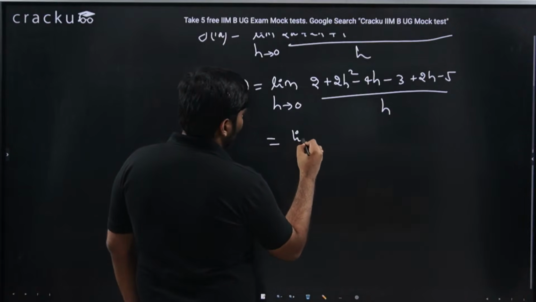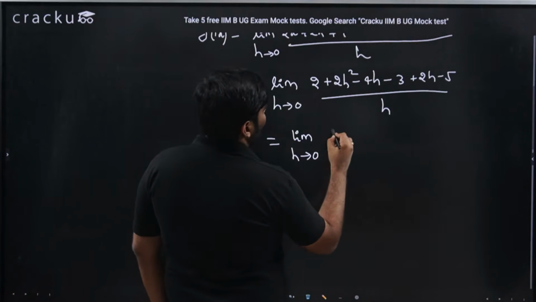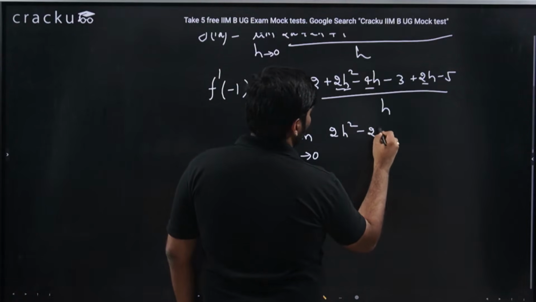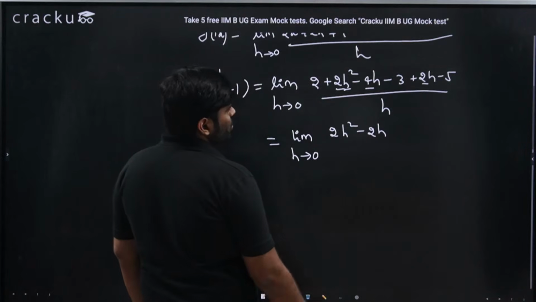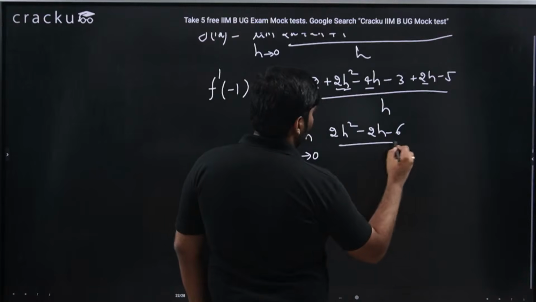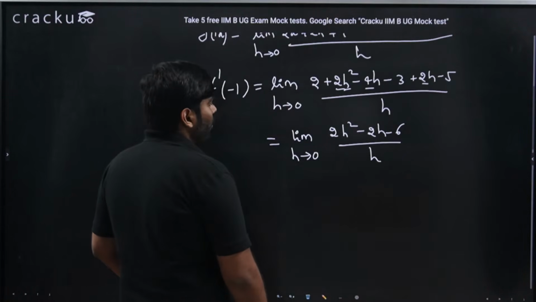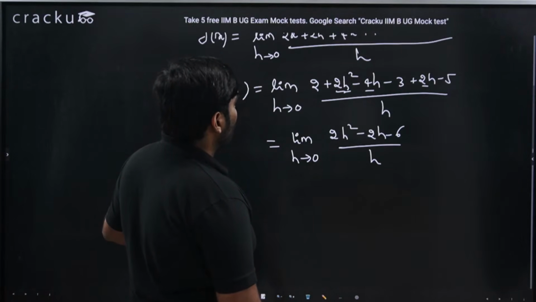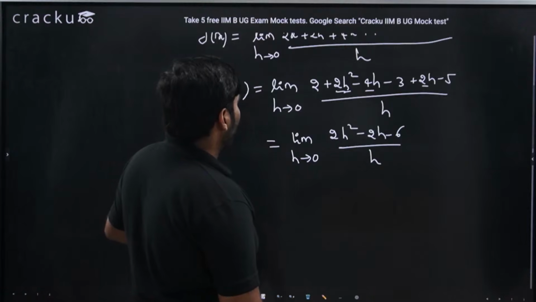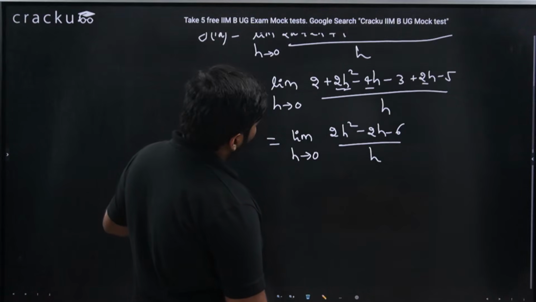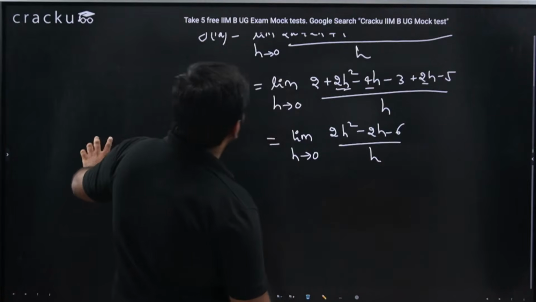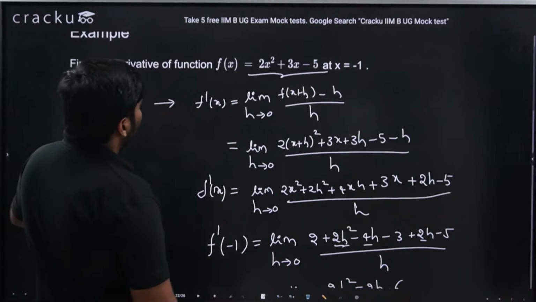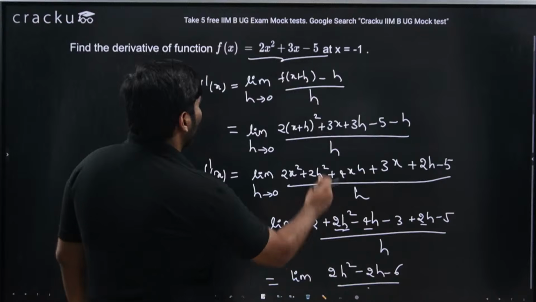So I am getting limit h tending to 0, 2h square, minus 4h plus 2h is minus 2h. Now 2 minus 3 minus 1 minus 5 is minus 6, divided by h. So we are getting basically h tending to 0, 2h square minus 2h minus 6, if I am not wrong, divided by h. Are we right, or did we make any mistake? Let me check. Why did we go wrong? F dash, the derivative at minus 1. So limit h tends to 0 f of x plus h minus, sorry, why is this h?